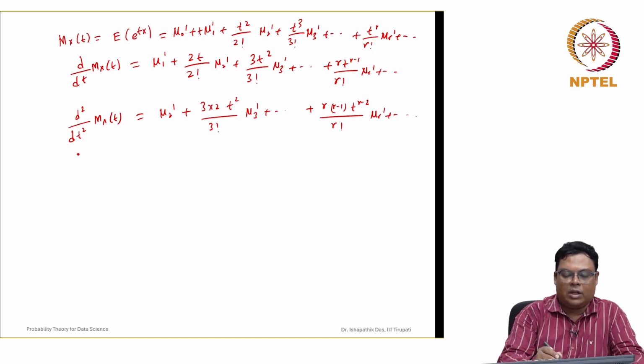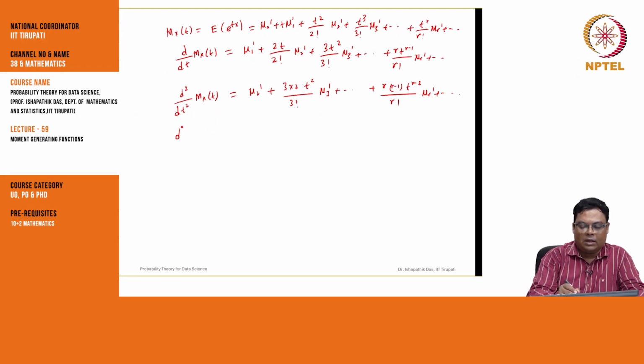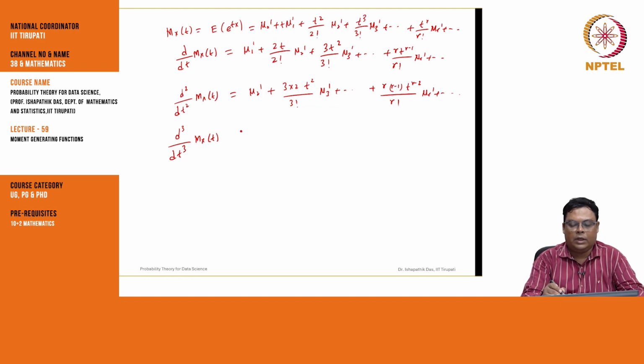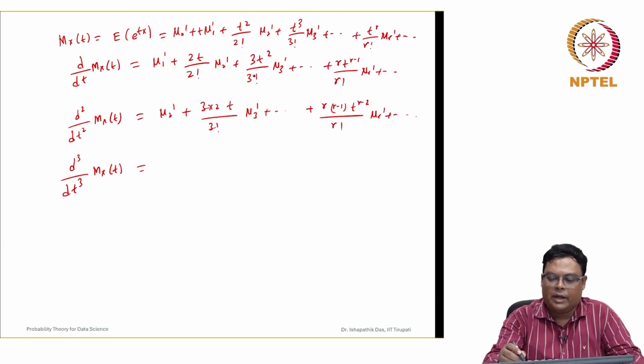Now again if you differentiate this with respect to t, this becomes a constant. Now this is 3 into 2, 6, and this is also 3 factorial, so this cancels. Then we have 2t.